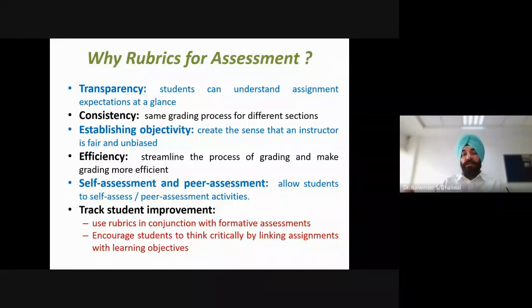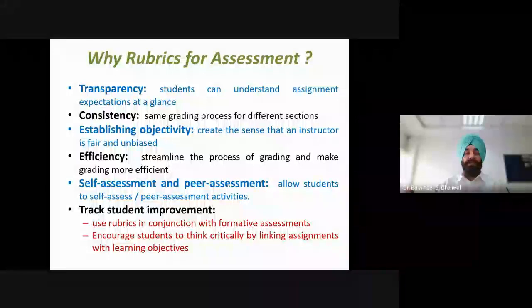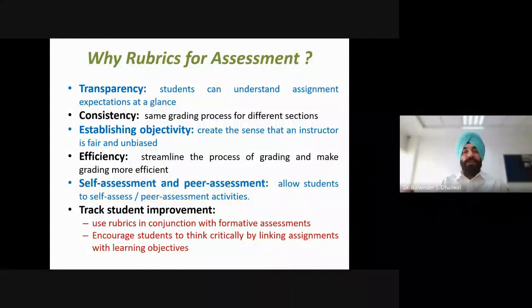So there will be a sense of objectivity, so that the feeling of unfairness or bias will be less in students when teachers are using rubrics for assessment. This also streamlines the process of grading and makes grading more efficient. So this results in more efficiency in the evaluation process, and time saving will be achieved.